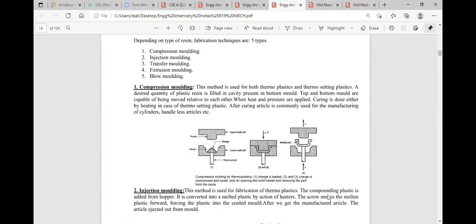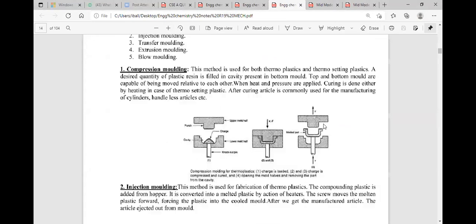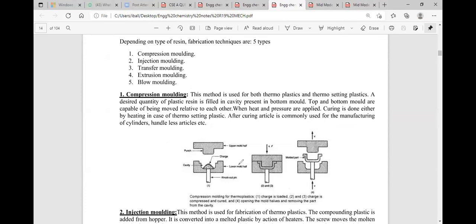When we are discussing the compression molding process, it contains two mold halves: one is the upper mold half and the other is the lower mold half. The upper and lower mold halves are connected with a hinge pin.